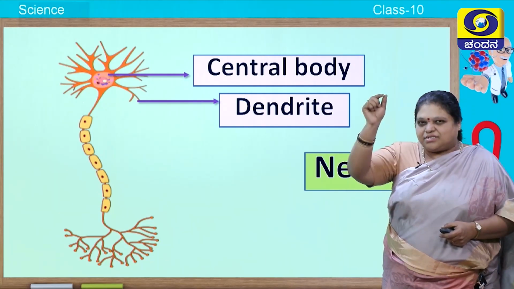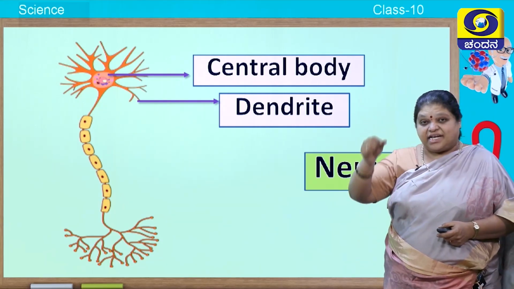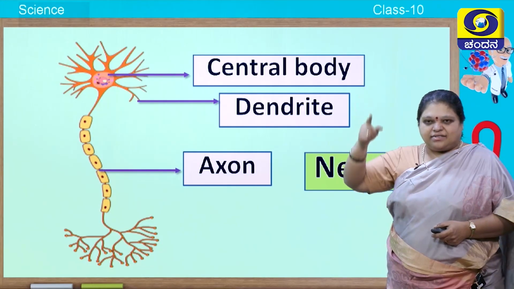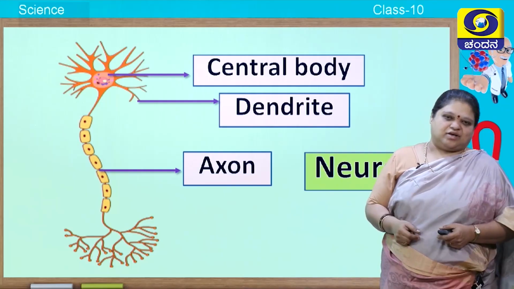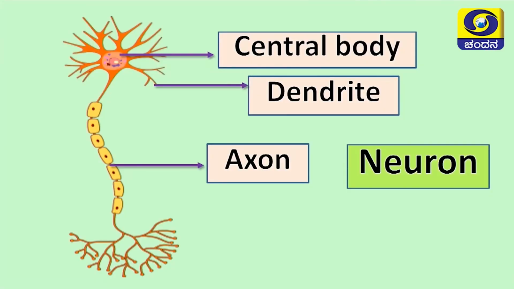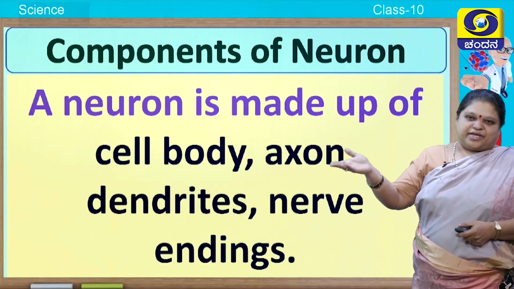Only one branch has come down and it is very elongated and very lengthy. You call that elongated lengthy tubular structure the axon. The axon is surrounded by a sheath of cells, you call them myelin cells, and that membrane you call the myelinated sheath. Below that you find nerve endings. So, you can write down this one.